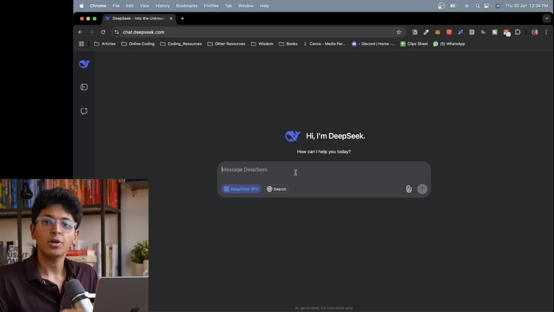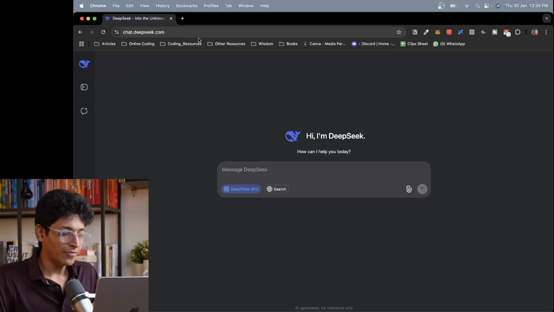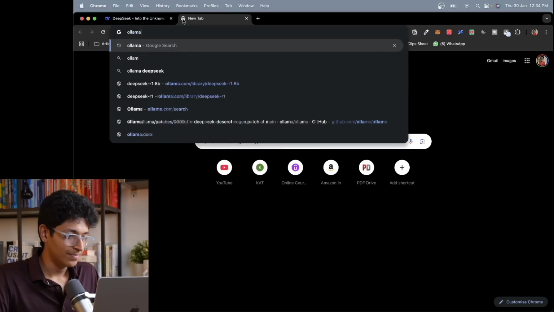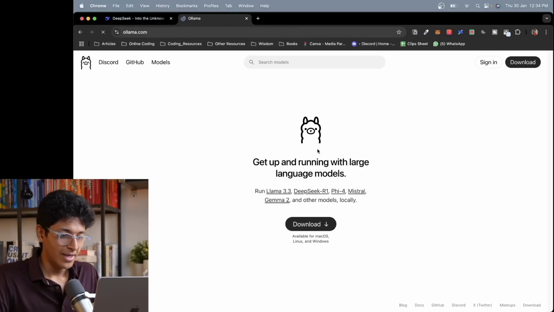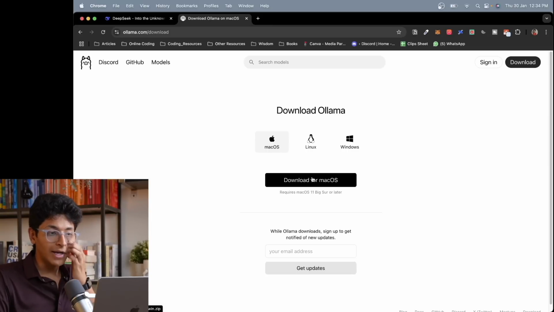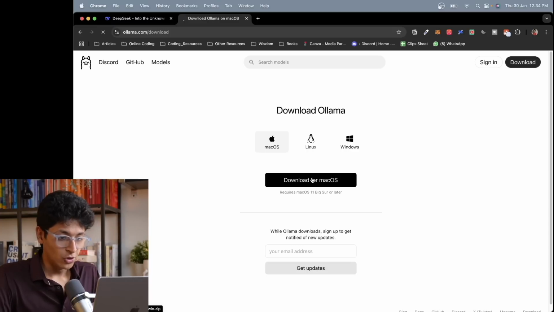Now let's talk about how to run Deepseek R1 locally in your own computer. And this is really fun. So all you have to do is to just go to Ollama. Just go to ollama.com and download Ollama on your own system. So this is basically going to allow you to run any open source model locally in your own system. So you'll download for Mac OS.